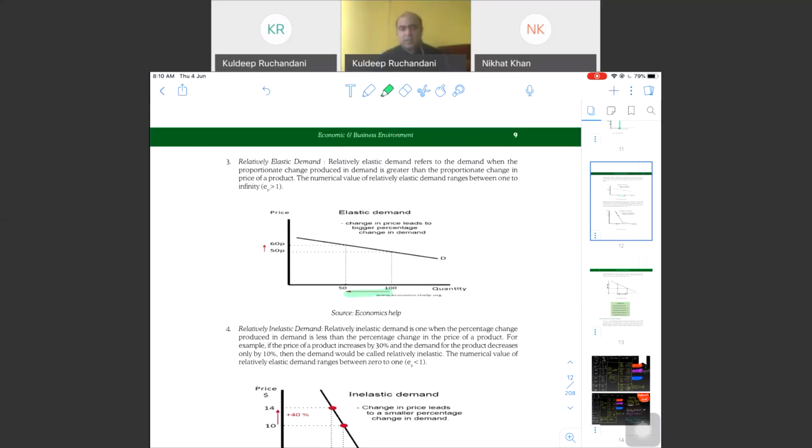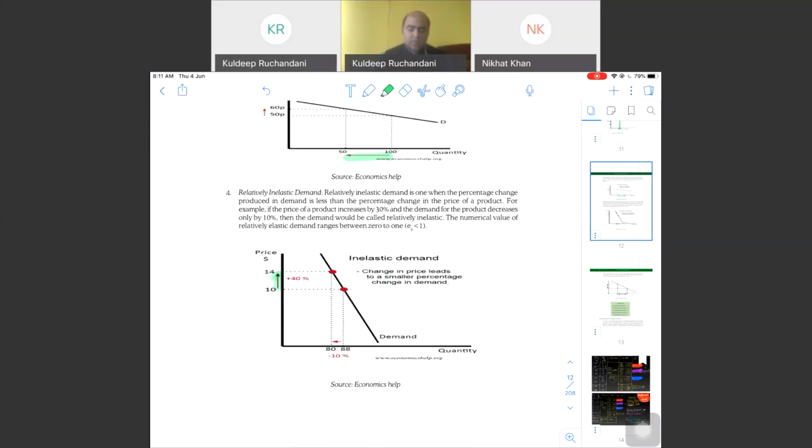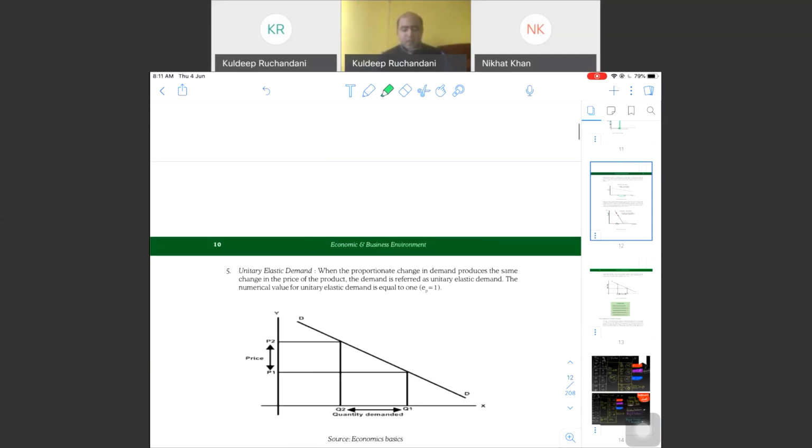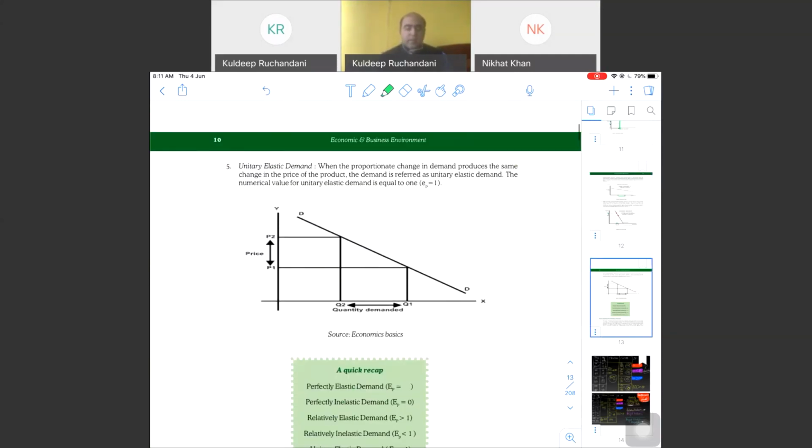Relative inelasticity: the price increase is 40%, from 10 to 14, but the change in quantity demanded is only 10%. So the change in price leads to a very small change in the quantity demanded. It will be a scenario of relative inelasticity.